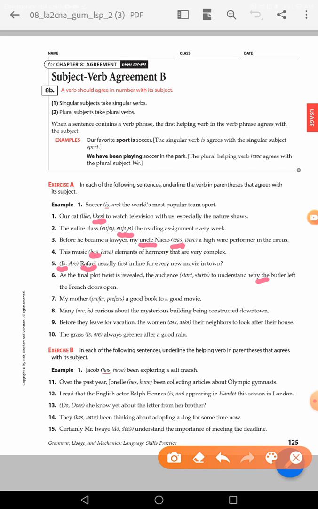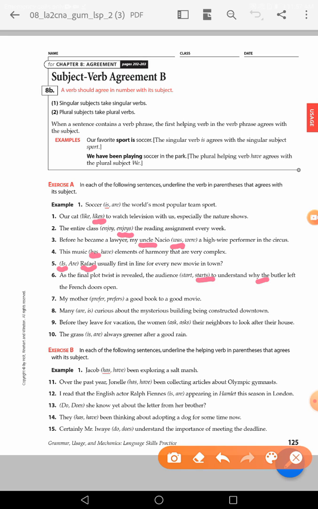As the final plot twist is revealed, the audience starts to understand why the butler left the French doors open. Audience, yes, understand, or start to understand. The audience is also a collective noun, just like class, but also we talk about the audience as one unit, that's why we have to say starts.